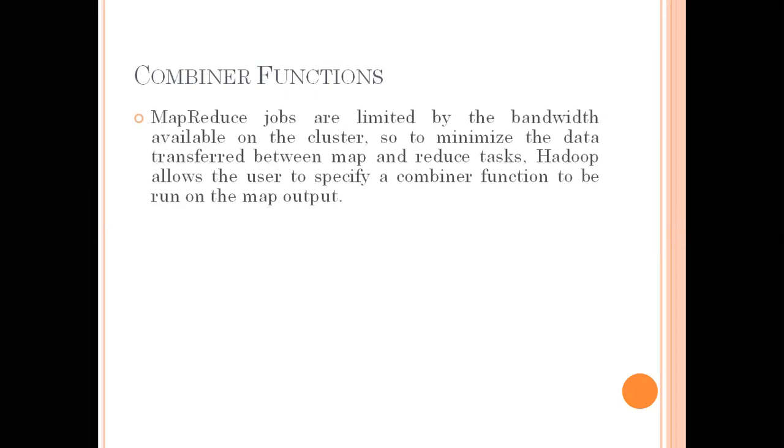We have one more function, which is the combiner function. So what is a combiner? Simply, we are going to merge all those things. How will this combiner function work? This is nothing but one of the sub functions of a reduce function. That also we will see. MapReduce jobs are limited by the bandwidth available on the cluster. We have a number of clusters in a system, and the data set is collected from different places or different servers.